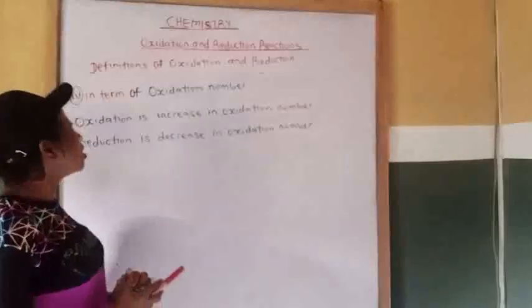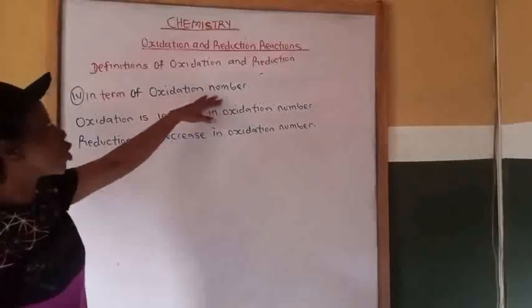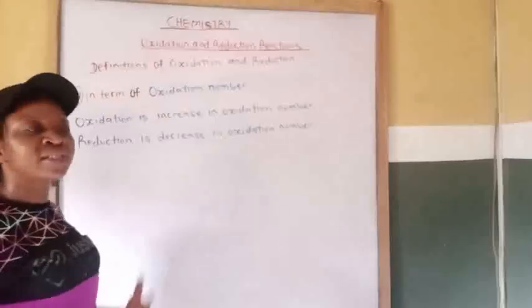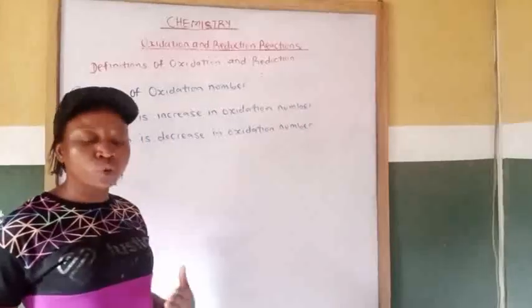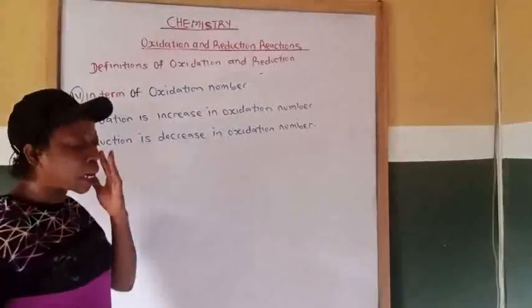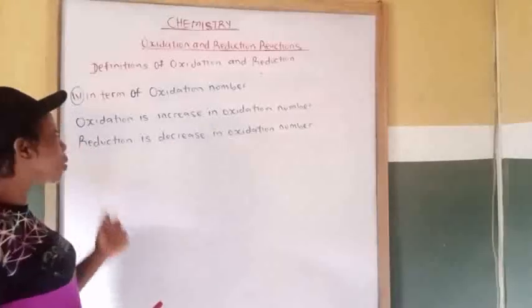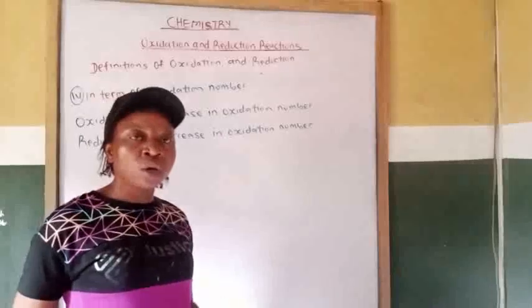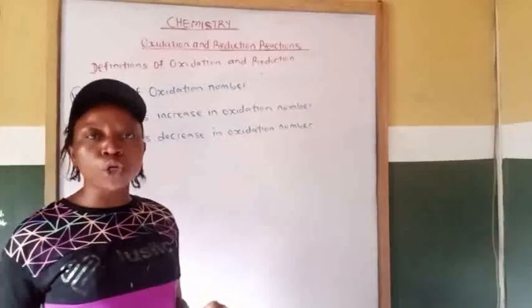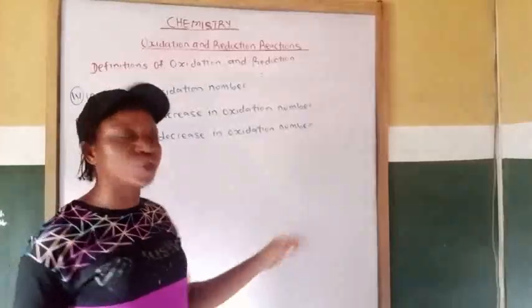So under this oxidation number, you must be able to calculate the oxidation number of an element in a compound. Then the oxidation number of a free atom or molecule is usually equal to 0.